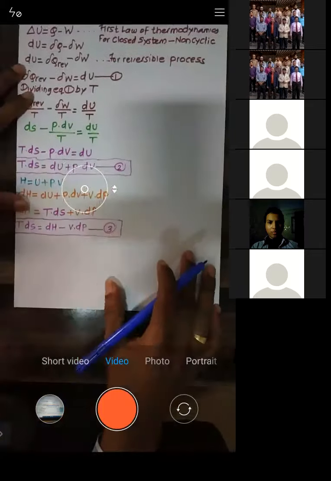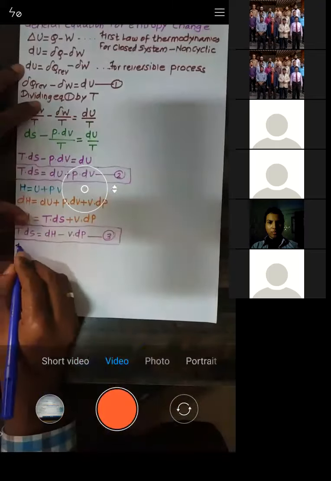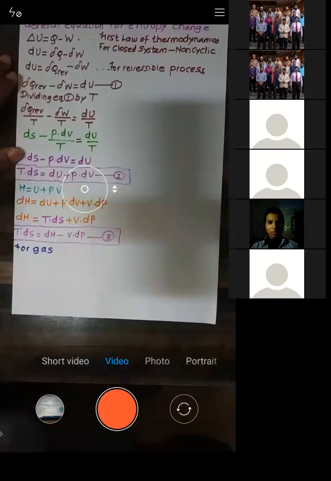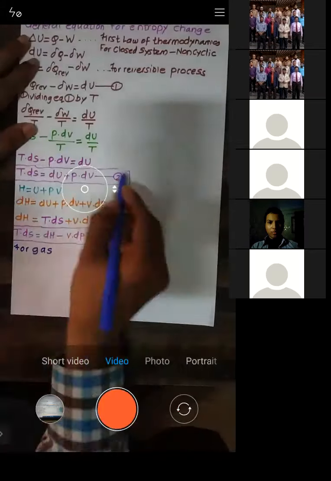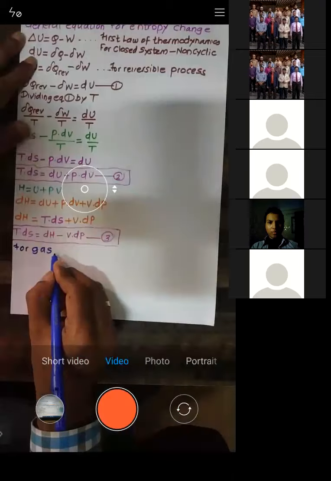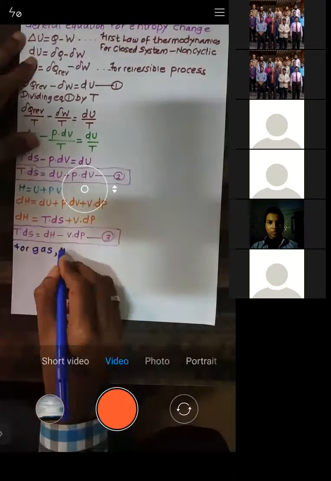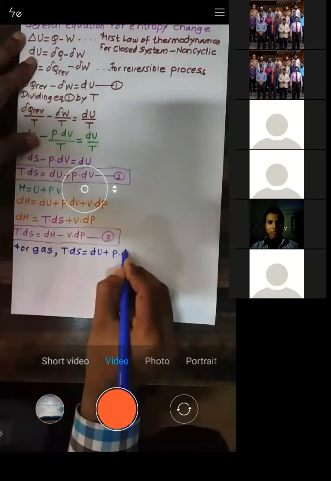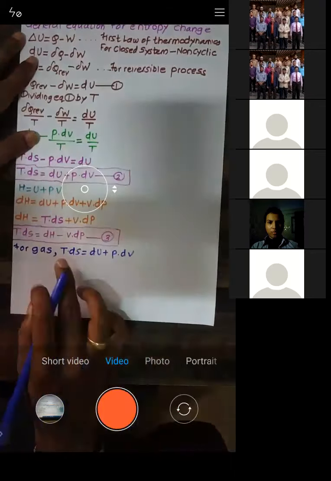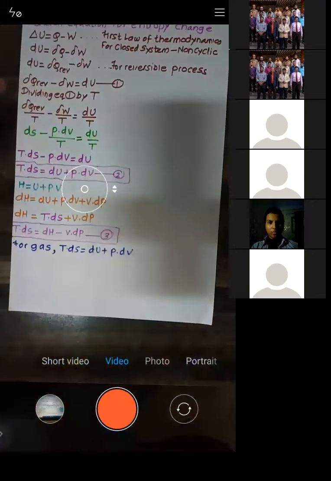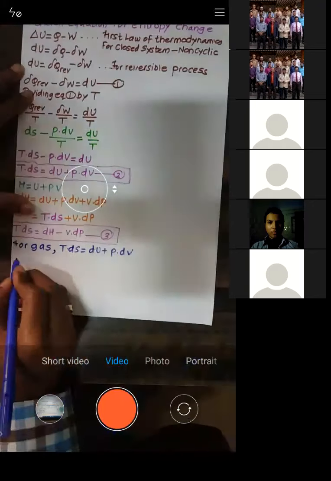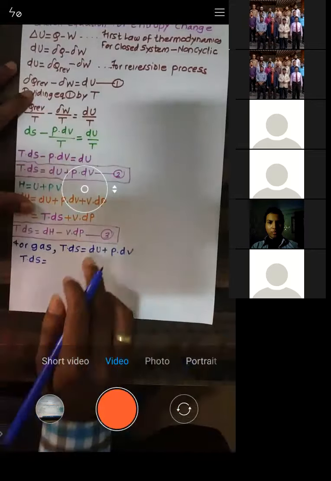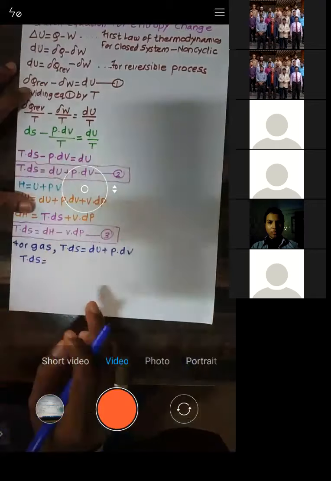So let us start deriving for a gas. For a gas, I'll just write down this equation as it is: TdS is equal to dU plus PdV. Now, what do we want? We want the change in internal energy.